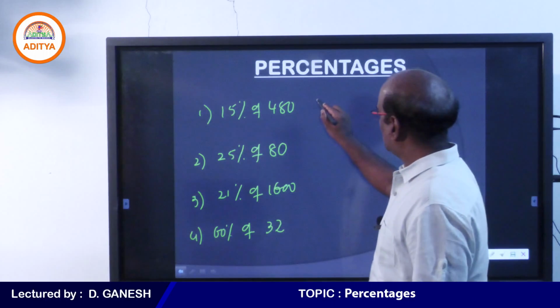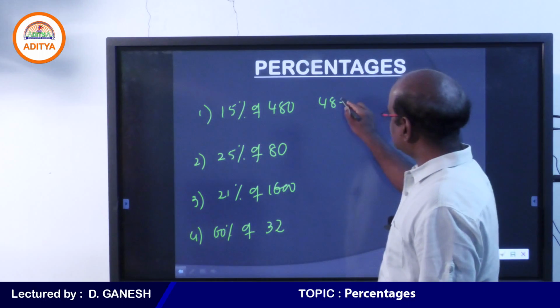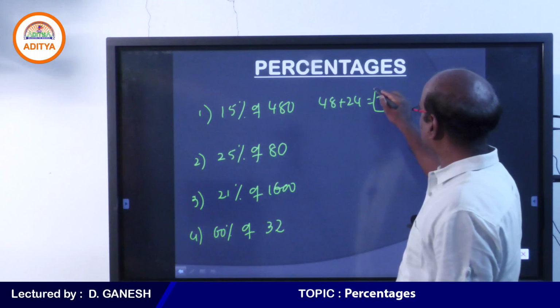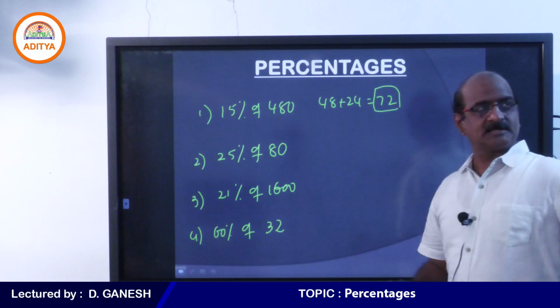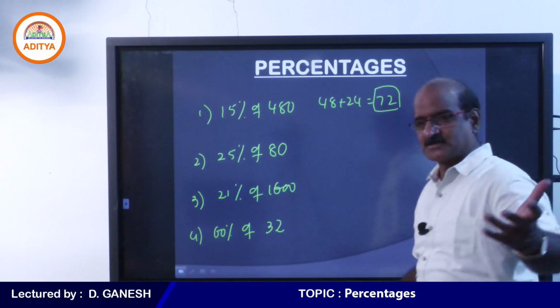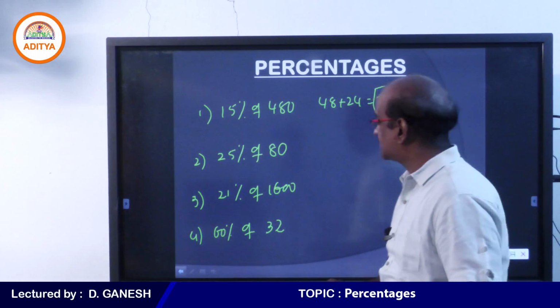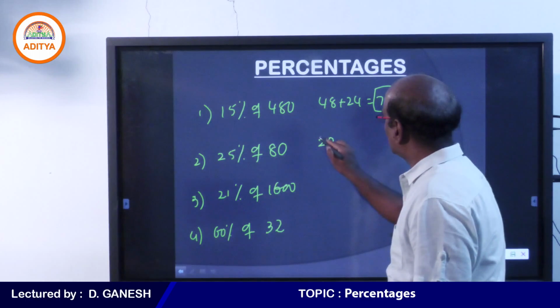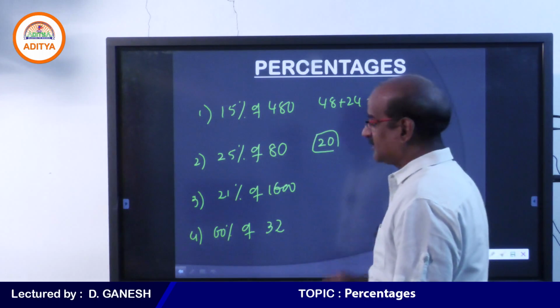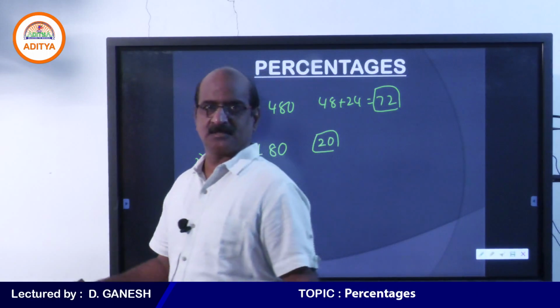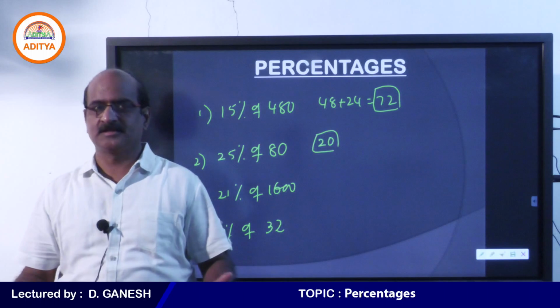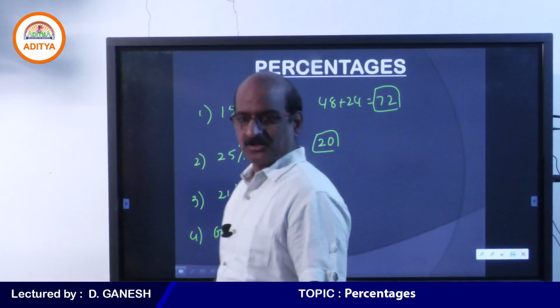15%. How? 10% plus 5%. Therefore 15% is 72. 10% is 48 and 5% is 24, so 15% is 72. 25%, it is a very straight question, by 4, 80 by 4. 25% is nothing but just dividing the given number by 4. 80 by 4 is 20, so that is not an issue at all.